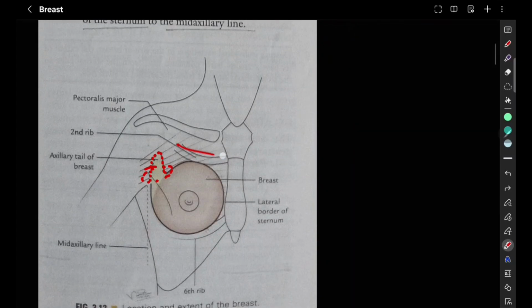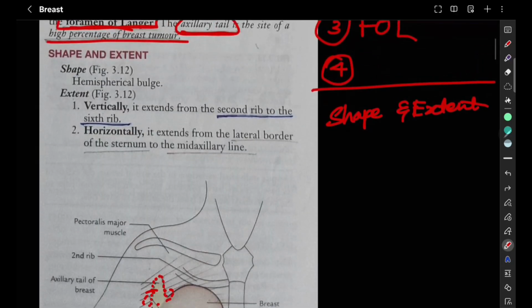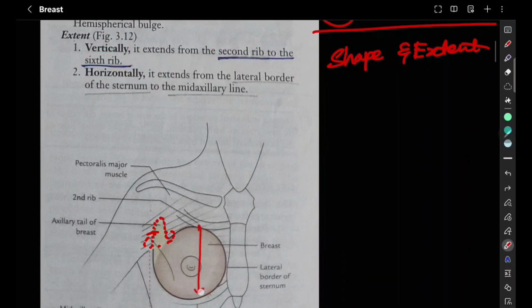So remember, we have here the ribs, right? So this is the second rib and here we have the sixth rib. So in between, from the second rib to the sixth rib, you are going to have the breast. So that is the mammary gland. Okay, so it extends from the second rib to the sixth rib. Now this is vertical extent.